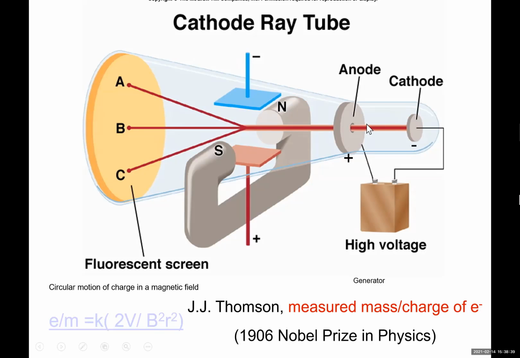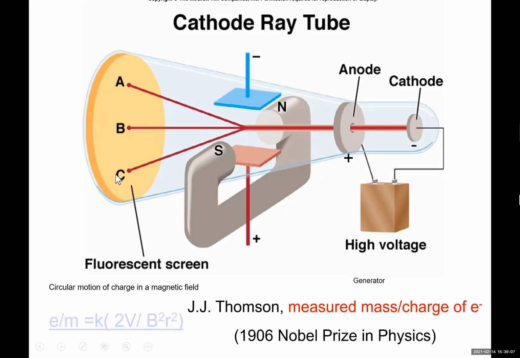Electrons have negative charge. How did J.J. Thomson prove that electrons have negative charge? You see, they were repelled by negative terminal, attracted by positive terminal. So point B moved to point C when the electric field was placed across this ray. He also did another experiment. He brought a magnet around, the ray was deflected.